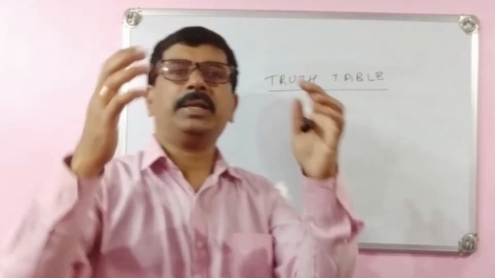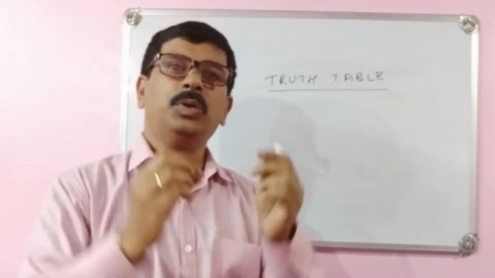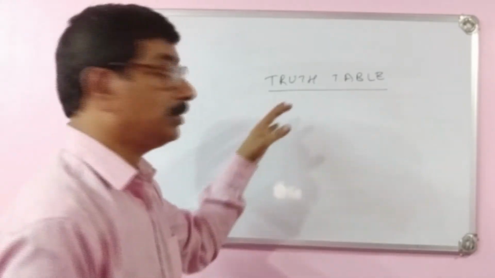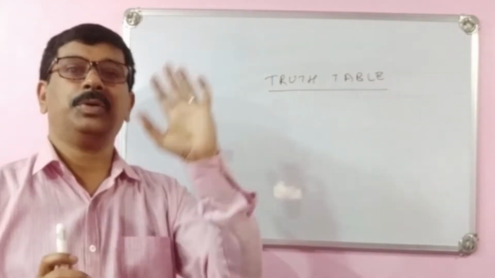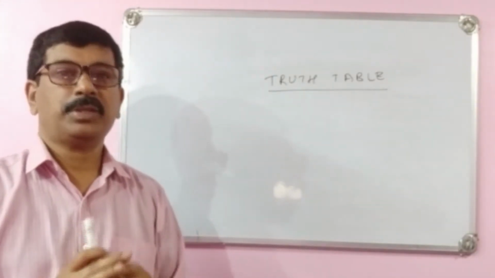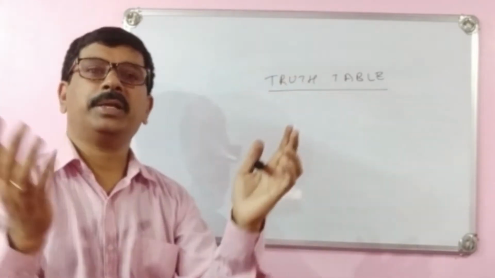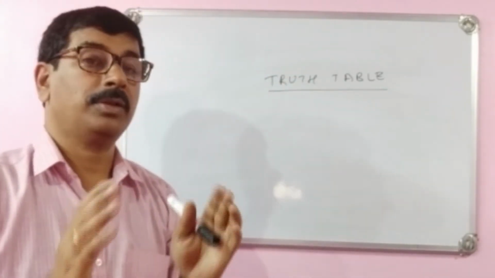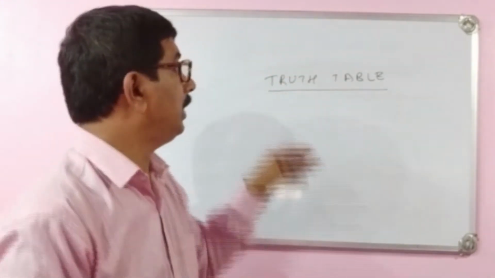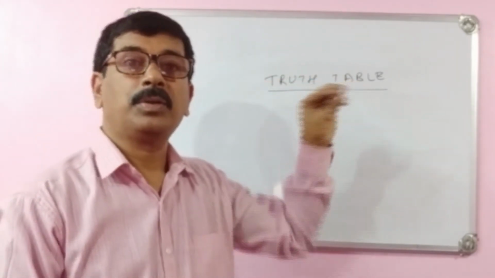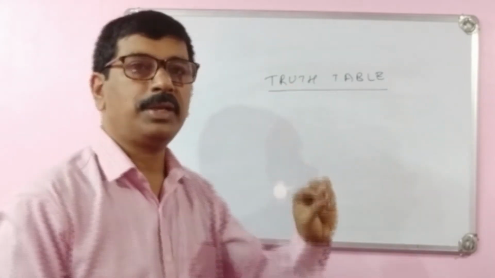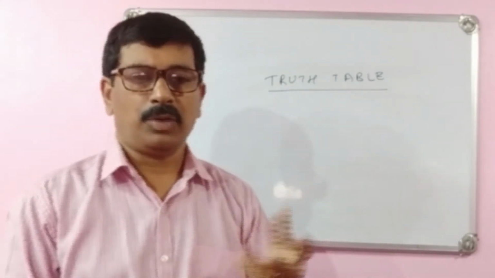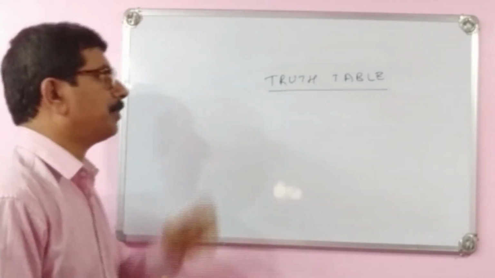We will see the truth table. The mathematical format of Boolean algebra is called a truth table. That means using mathematical tables, we can represent the Boolean algebra concept, and that we will call a truth table. How? Just we will see one example.